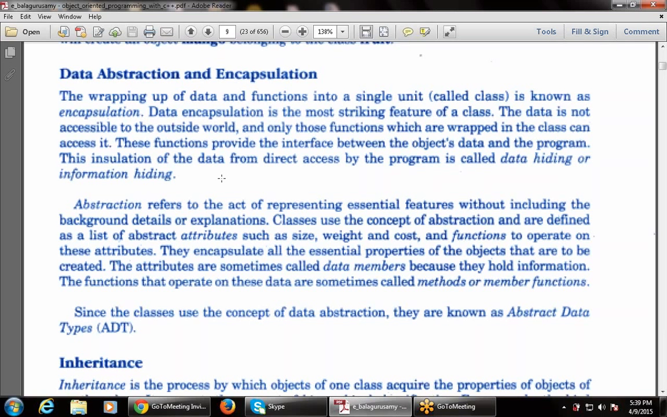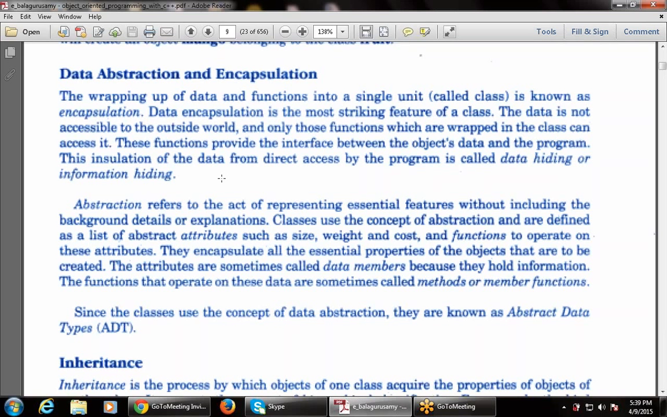Because a class is a user defined data type, we as a user bind the data into a class, into a single unit, and that is known as encapsulation. So the wrapping up of data and functions into a single unit, that is a class, is known as encapsulation. And this is one of the important, striking features of a class, data encapsulation. A striking feature means one of the important features of the class.